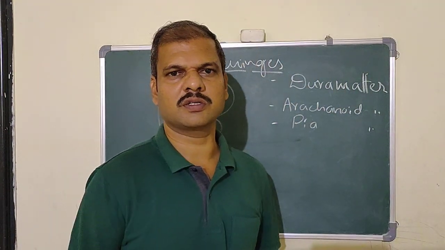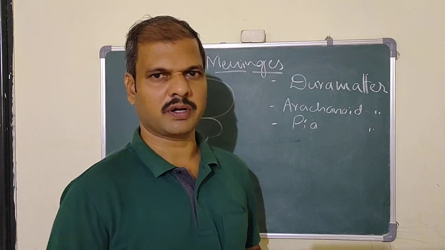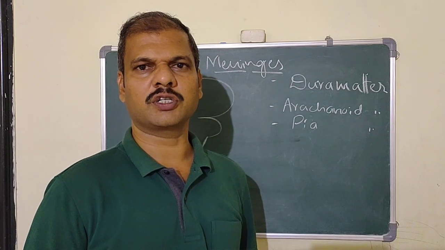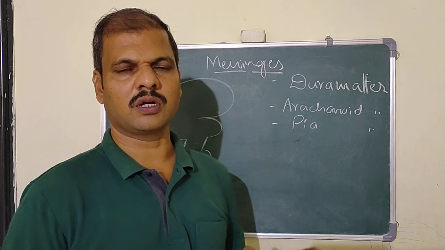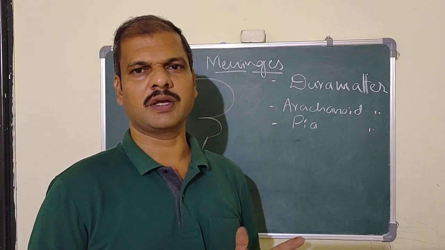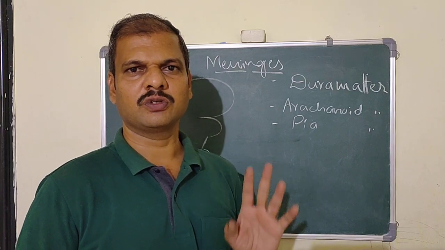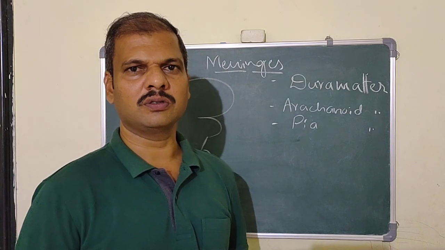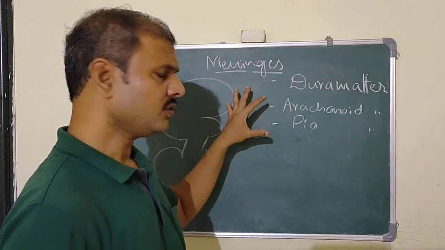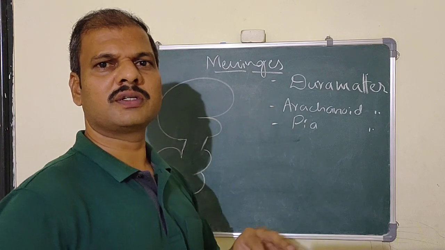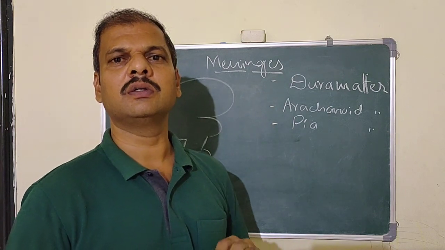Students, today we'll discuss the central nervous system part. As previously we have seen the introduction of the nervous system, it contains the CNS and the PNS. In the CNS, there are the brain and the spinal cord. Before going to the brain and the spinal cord, first we will see the coverings over the central nervous system.